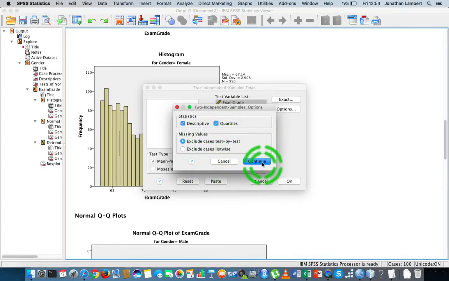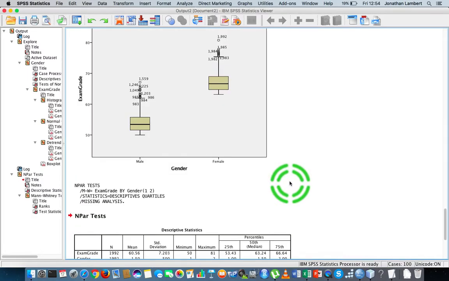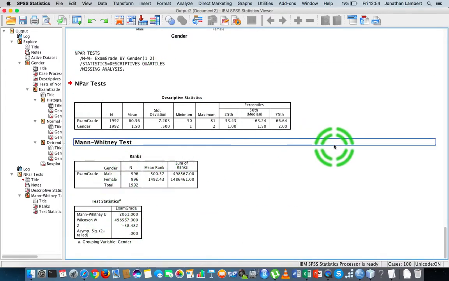But let's just hit this here so that we actually get the results. Okay? And what I'm going to do is I'm going to hit OK. Okay? And what we get here is we get the results of the Mann-Whitney test.